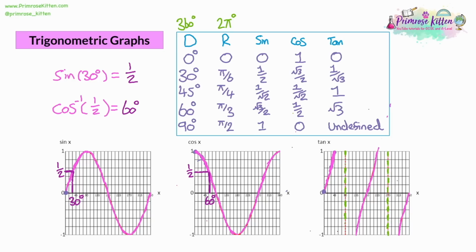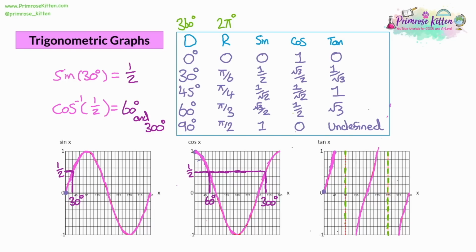Okay. But here's a weird thing. What if we continue going across at a half? We end up getting another value. And we go down from here, we can see it's 15 below 315. So this is 300. So we can see that inverse cos of a half is 60, and it's also 300 degrees. And as I said, these graphs do go on forever. We've only got a 0 to 360 snapshot here. So you would have more values than this.